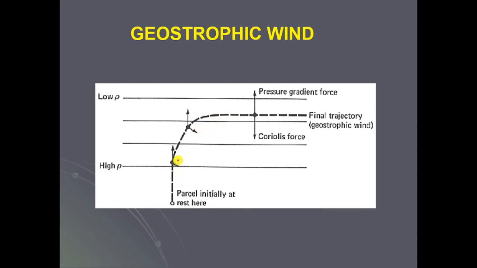Then in the upper atmosphere, pressure gradient force and Coriolis force become equal on either side. Because of which the final trajectory, or geostrophic wind, occurs, because the pressure gradient force and the Coriolis force are balanced. So this happens only in the upper atmosphere.